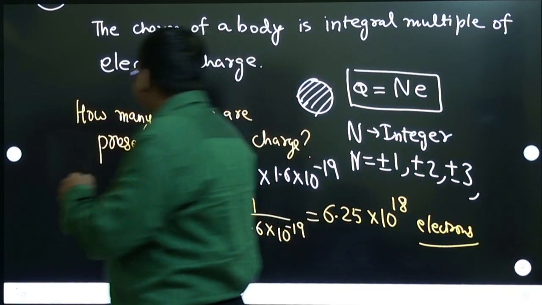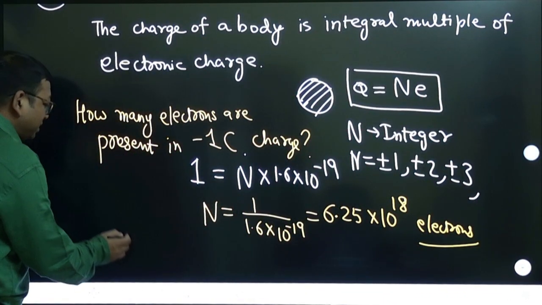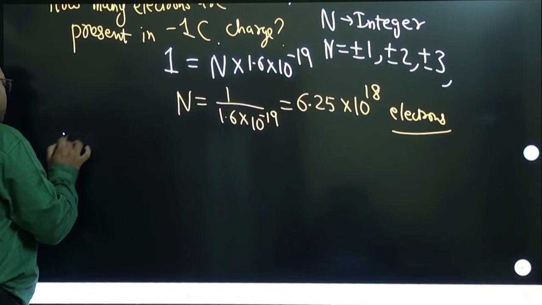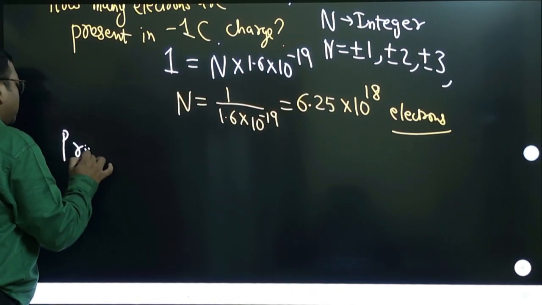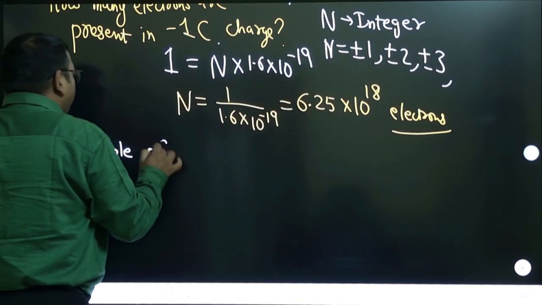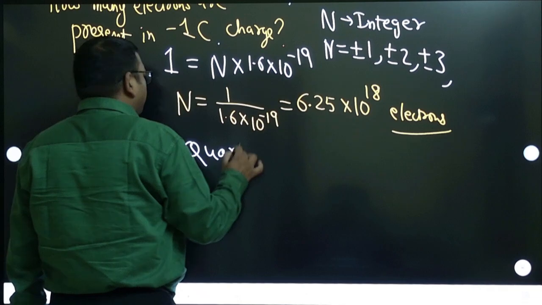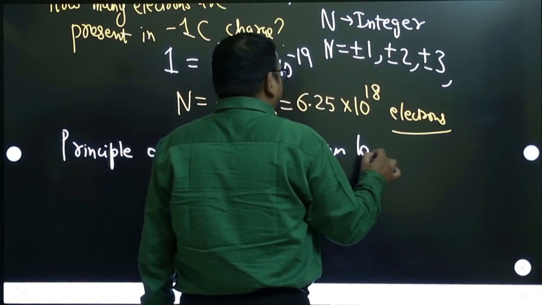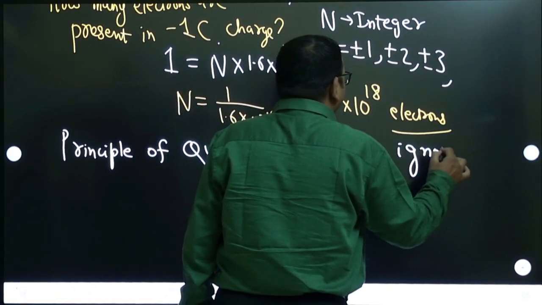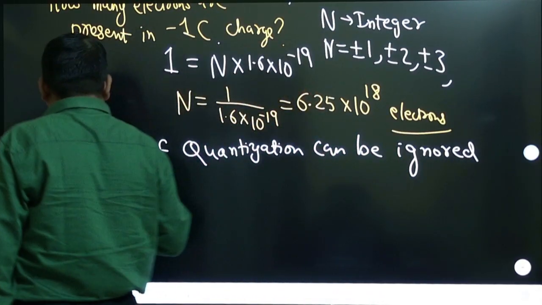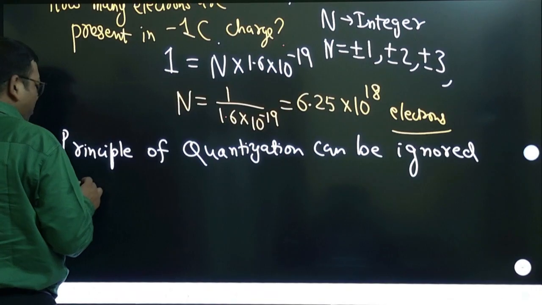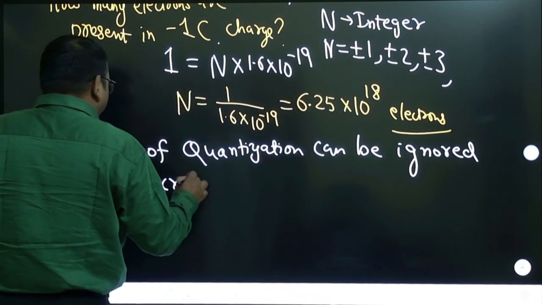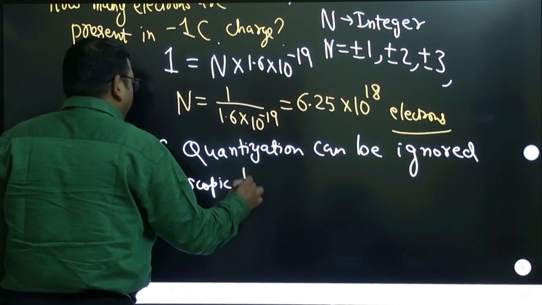This property is over. Now here there is an important point to note. In NCERT they have mentioned repeatedly that this principle of quantization can be ignored at macroscopic level.